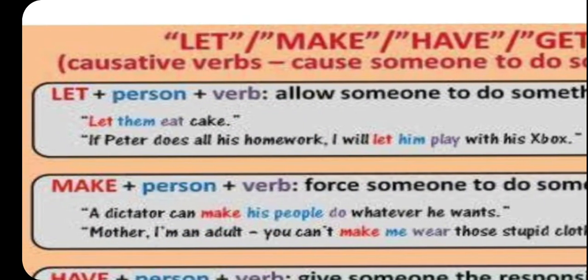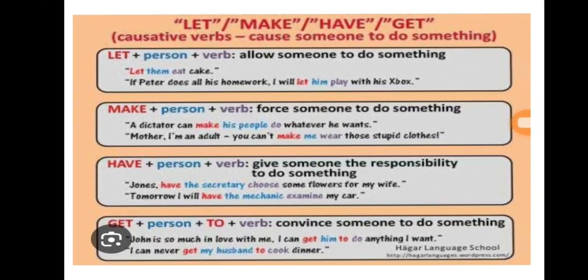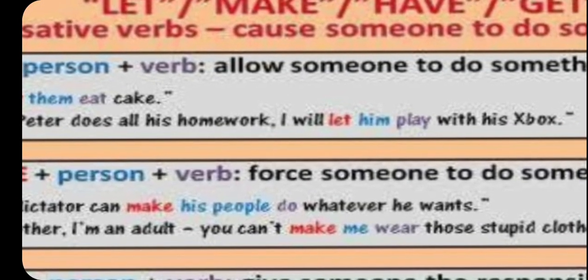Now the last slide: let them eat cake. Or if Peter does all his homework, that's a dependent clause, an if sentence, a conditional sentence: I will let him play. Let him play, this is the sentence structure with his Xbox, right?